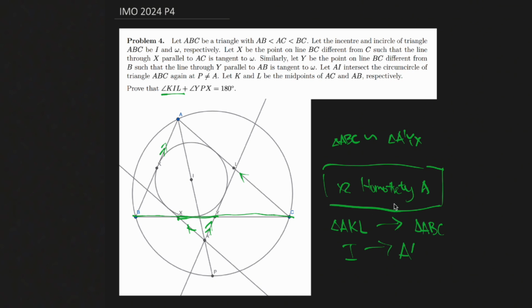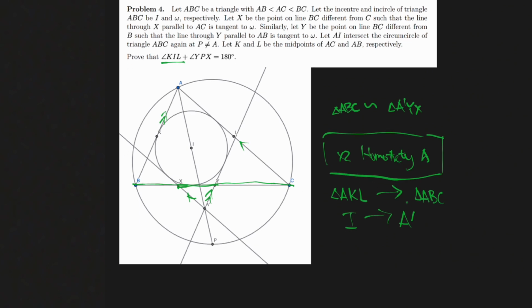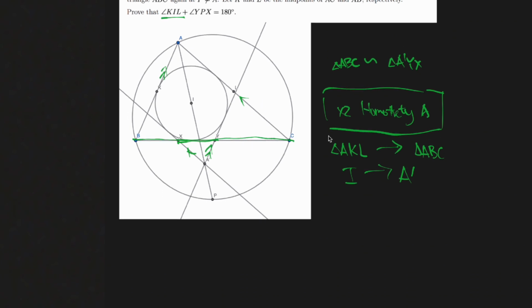Okay, so what's neat about that is now we don't have to do anything with K and L anymore. We can just throw them all away. And what we are left with is to prove that angle BA prime C plus angle YPX is equal to 180 degrees. Well, that still seems a bit difficult to prove because BA prime C looks really irrelevant, and so does XPY. So how can we prove this?